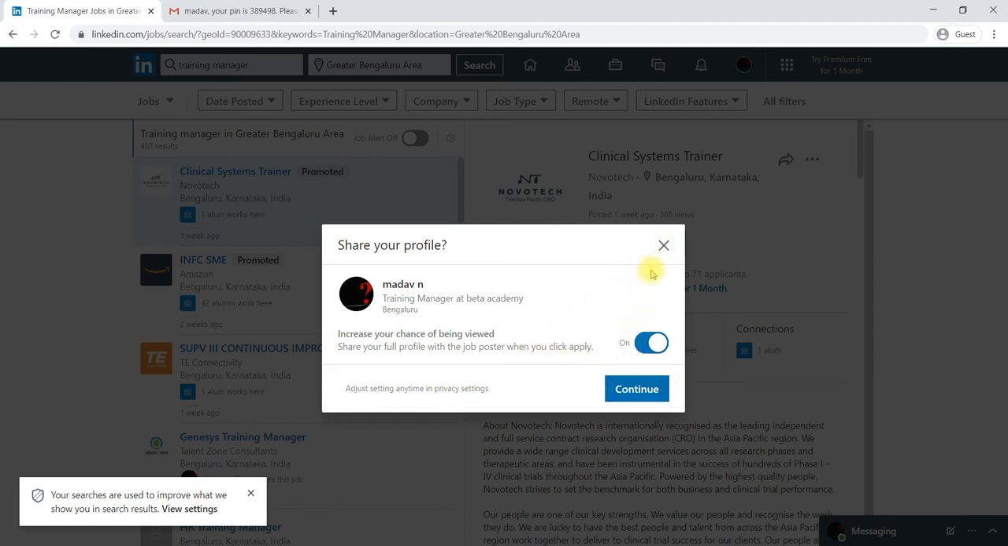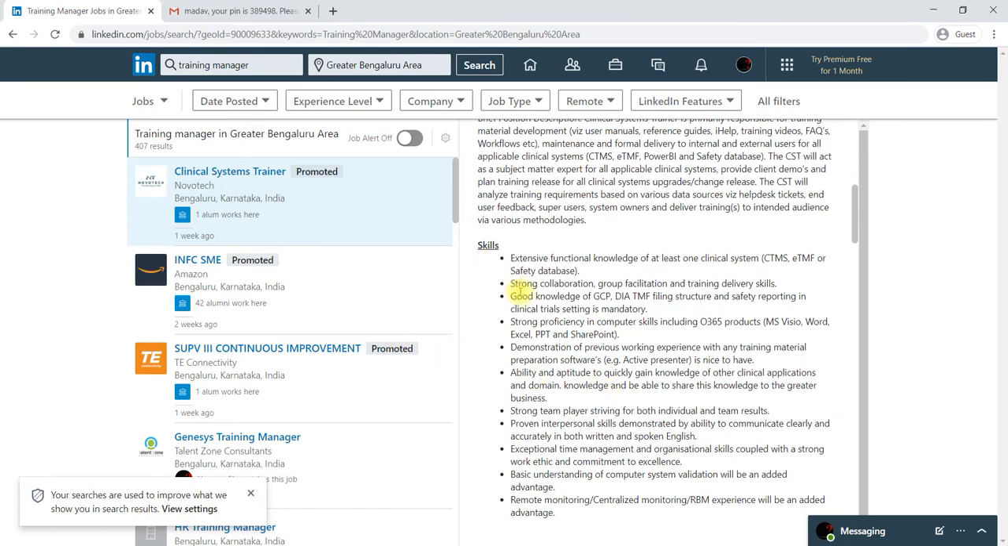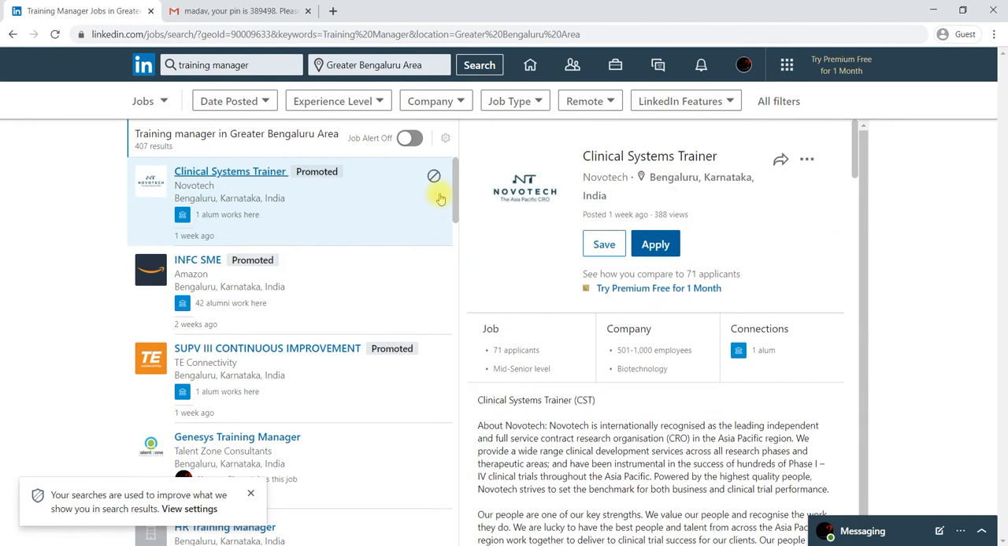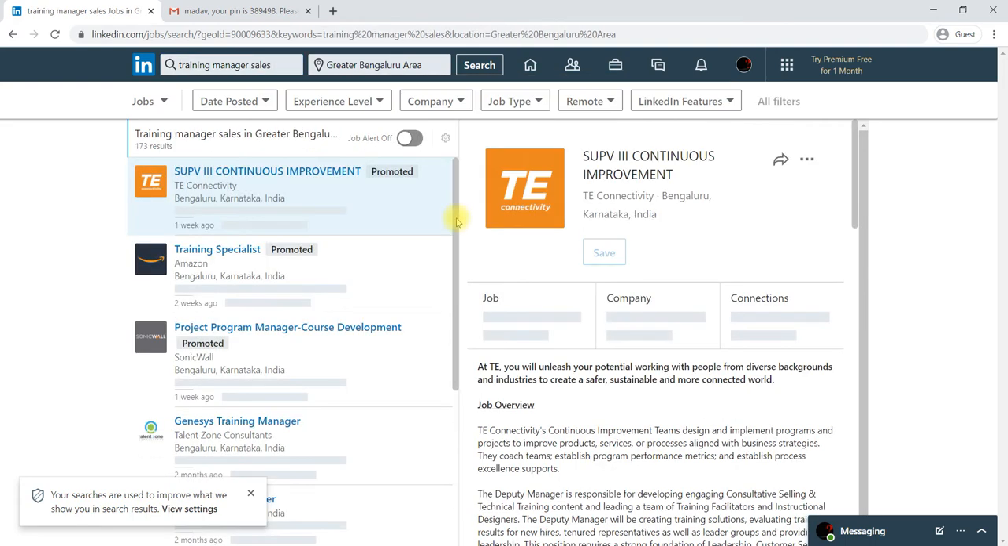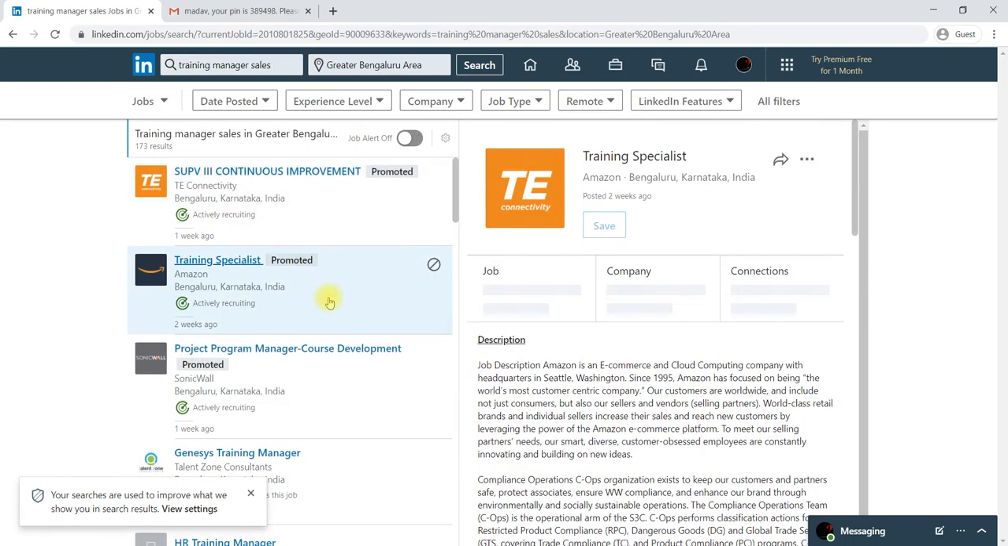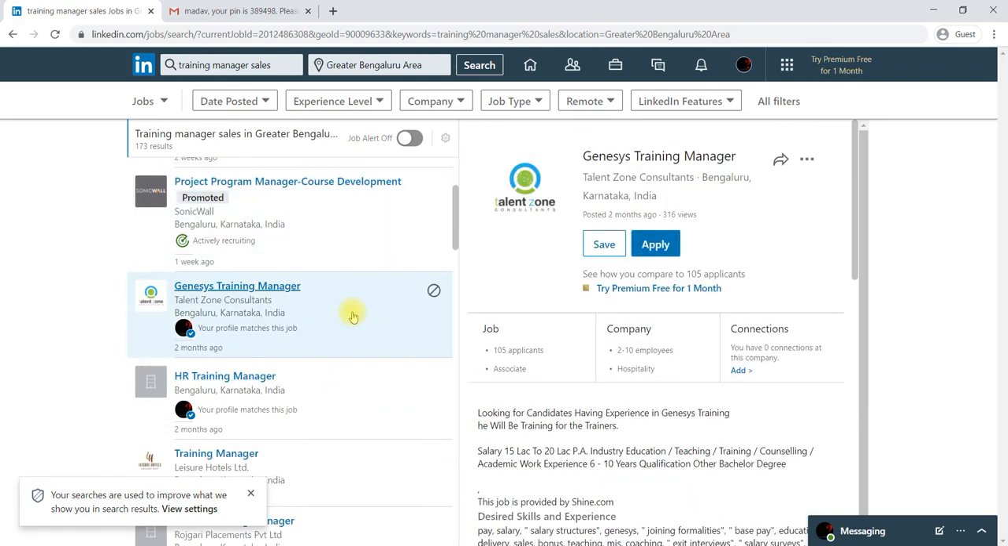They will view your profile. As of now I don't want to apply to this particular job. So like this, we can connect with any of the companies. Any job you can search right here in the job portal, using different keywords like training manager, sales, and so on. The different jobs are on the left-hand side. Whichever one you like, you can select it and apply to that particular job.